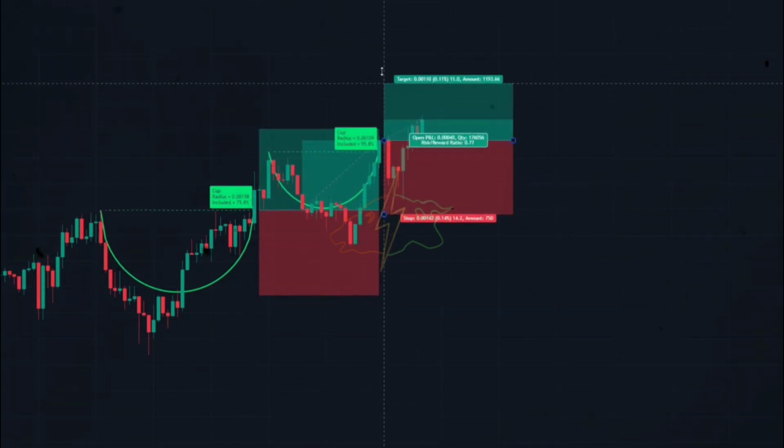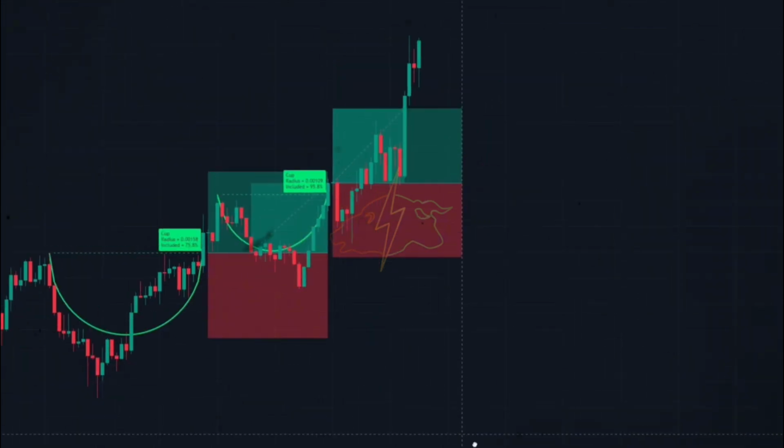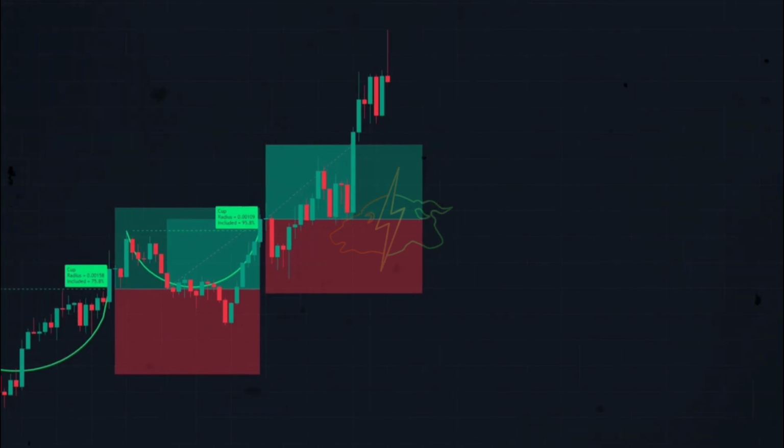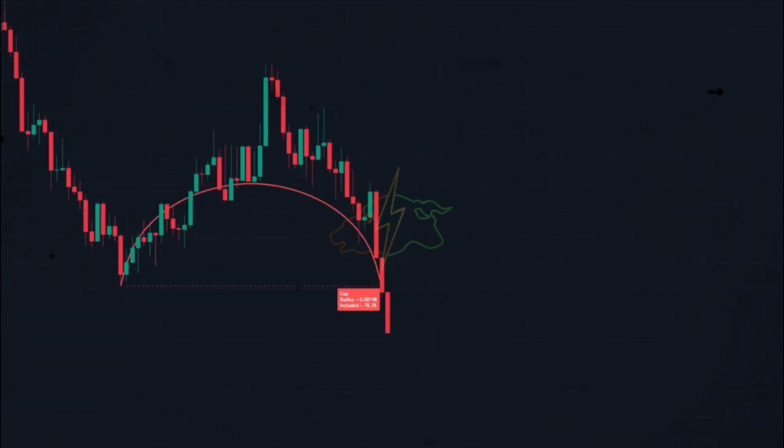Again, I set the stop loss below the bottom curve of the cup, and I set the first target on a 1-to-1 risk and reward ratio. The price went above the first target. Let's go for the next trade.